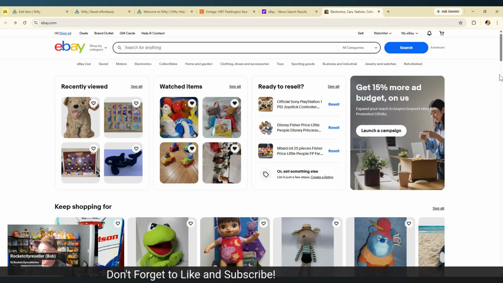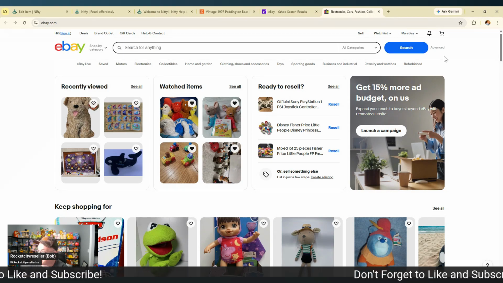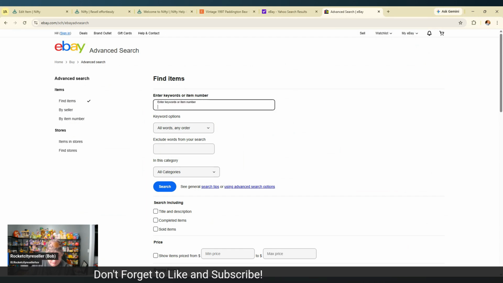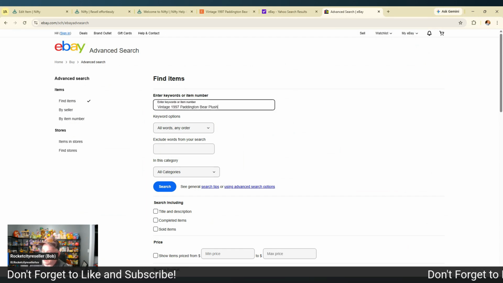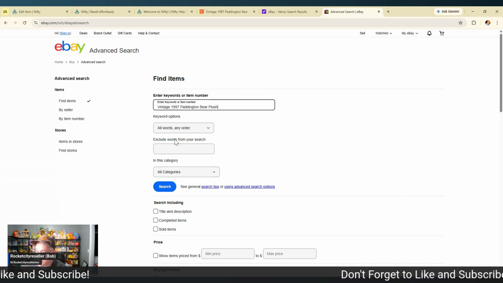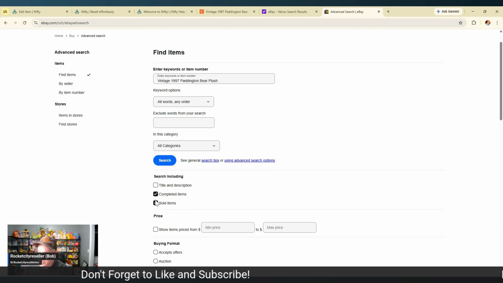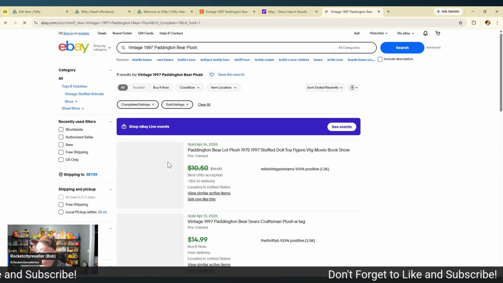So on ebay.com, near the search feature, there's an advanced little link, I guess. And then you just enter your keyword here. So I copied it, vintage 1997 Paddington Bear Plush. And what you want to do is you don't want to just hit search. You want to include your sold and completed. Make sure that's checked. And let's see what we can find. We'll do a search.